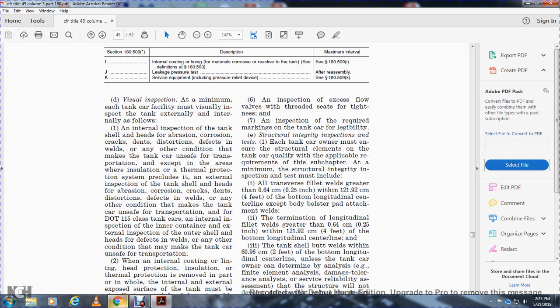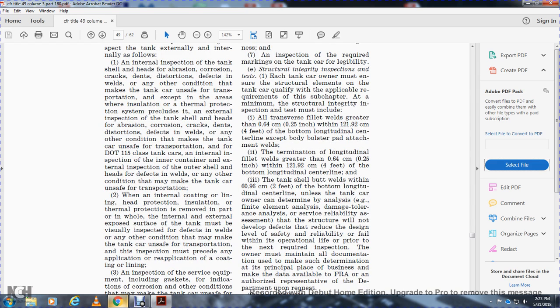For 115 class tank cars, an internal inspection for the interior containing an external inspection for the outer shell with the heads for defects in the welds, and any other condition that may make the tank car unsafe for transportation. When the internal coating or liner and head protection and insulation or thermal protection is removed for part of the whole, the internal and external exposed surface of the tank must be visually inspected for defects as well, with any other condition that may make the tank car unsafe for transportation.